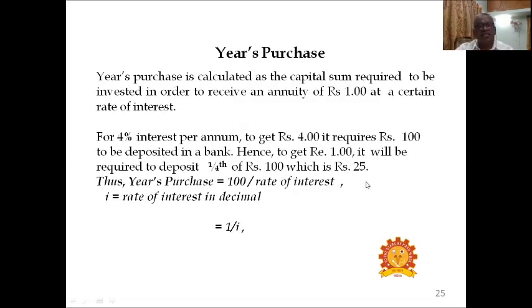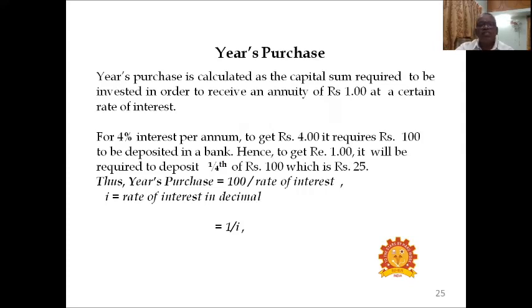Years purchase. Years purchase is calculated as the capital sum required to be invested in order to receive an annuity of ₹1 at a certain rate of interest. For 4% per annum, to get ₹4, it requires ₹100 to be deposited in a bank. If you deposit ₹100, you will get ₹4 interest. Hence, to get ₹1, it will be required to deposit 1/4 of the ₹100, which is ₹25.